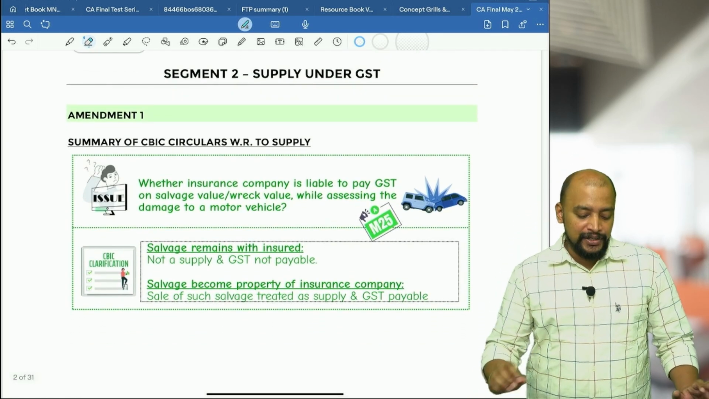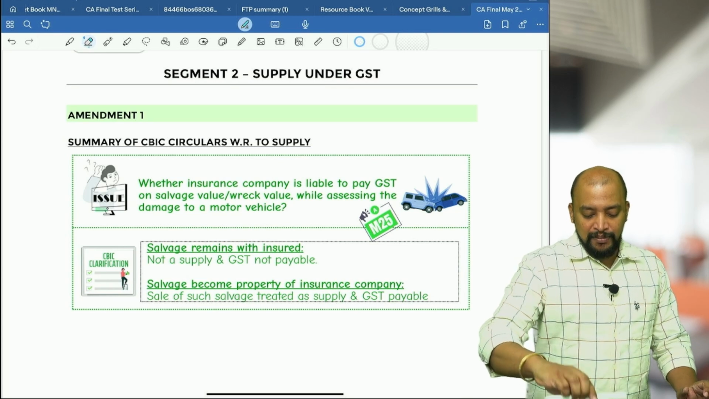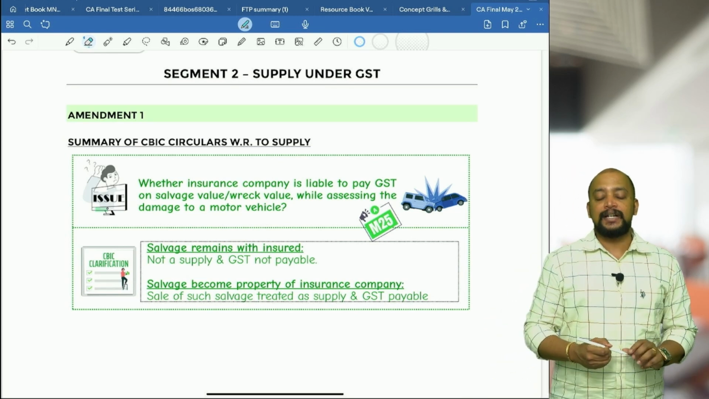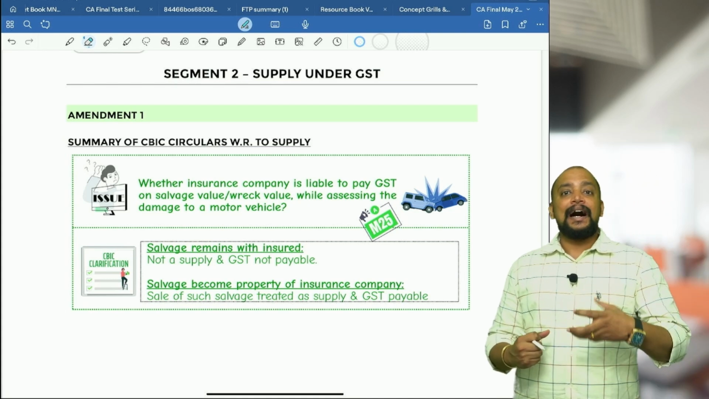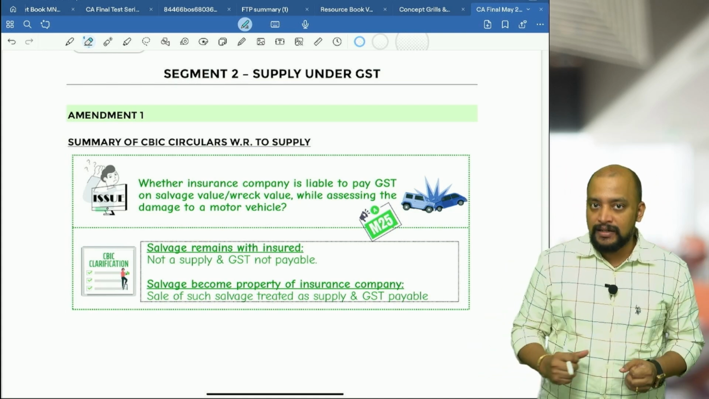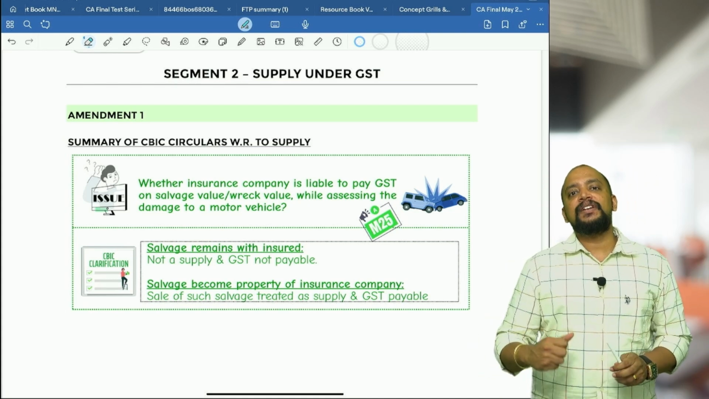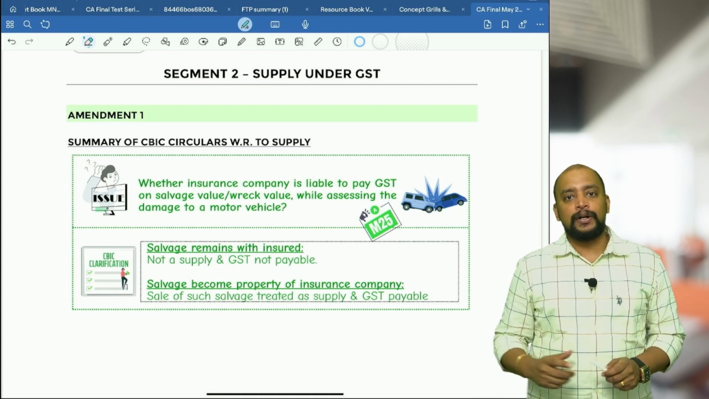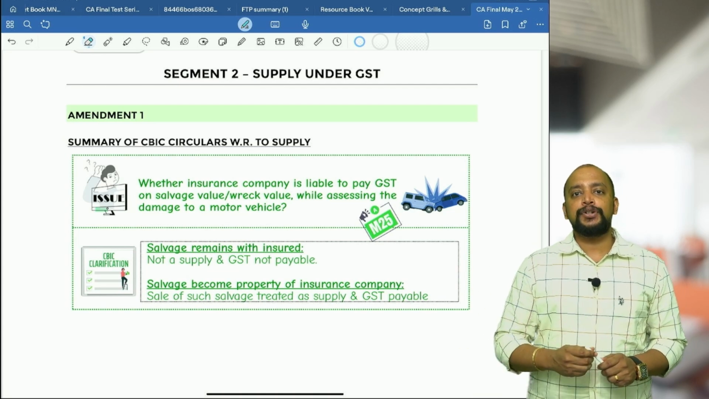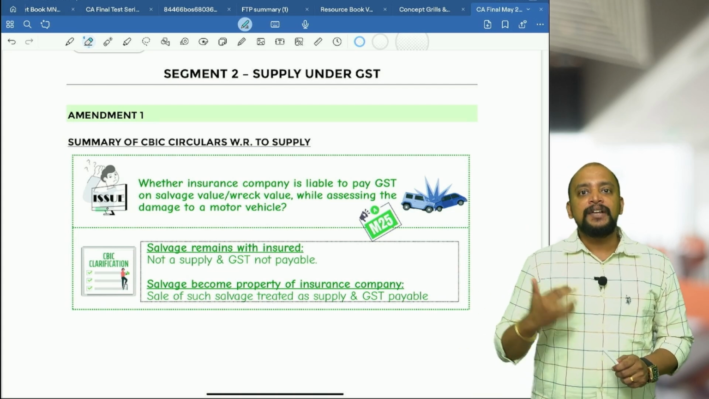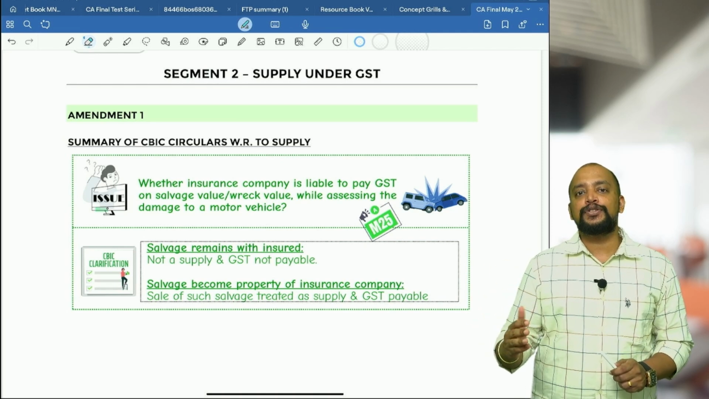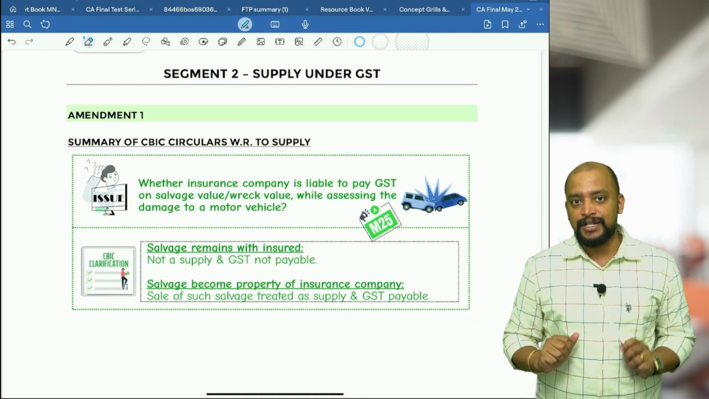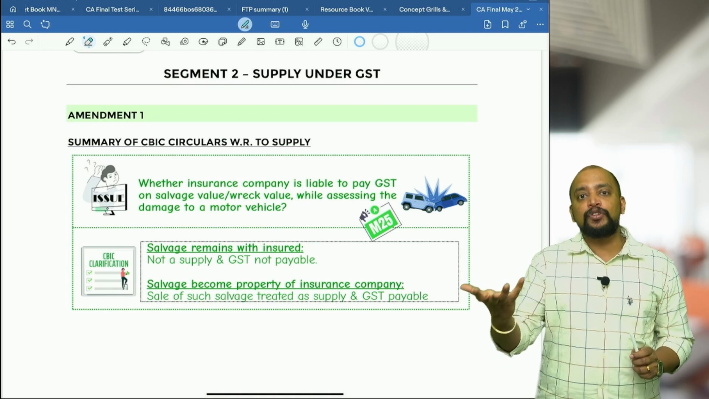In this supply under GST, the first amendment is related to one circular. Insurance companies, the moment a car or a vehicle meets with an accident, will pay money to the insured. When money is paid to the insured, what happens to the salvage value? Whether the salvage belongs to the insured or to the insurance company, that's the point of discussion here. Salvage means the leftover parts.